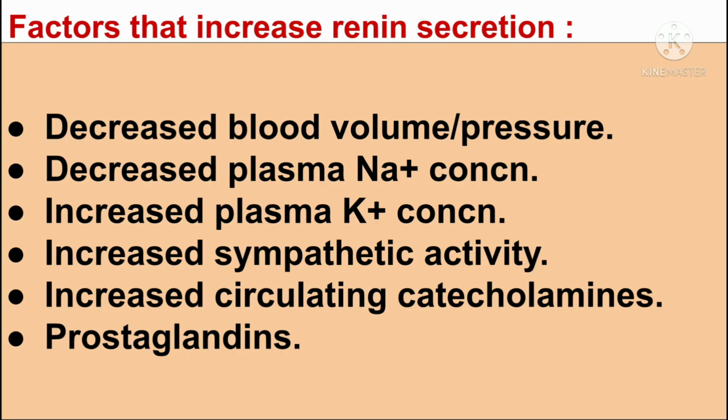Factors that increase renin secretion: decreased blood volume or pressure, decreased plasma sodium ion concentration, increased plasma potassium ion concentration, increased sympathetic activity that activates renin secretion from juxtaglomerular cells of the juxtaglomerular apparatus, increased circulating catecholamines, that is epinephrine and norepinephrine, and prostaglandins. These factors will cause increased secretion of renin from JG cells.